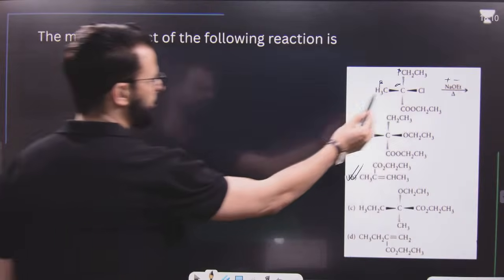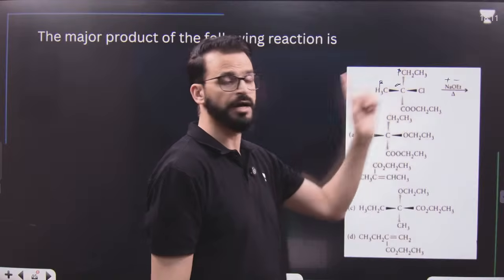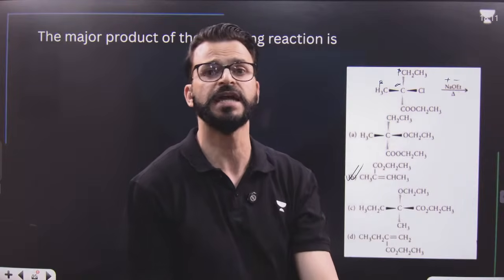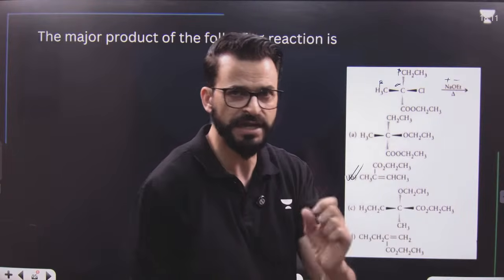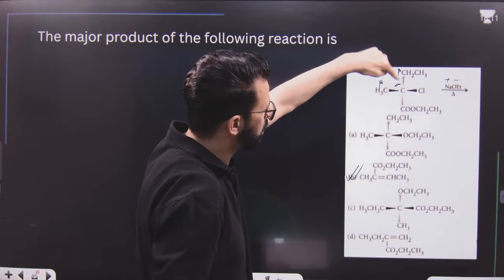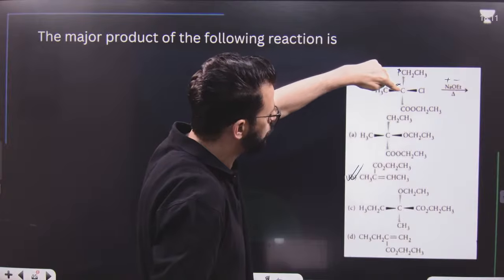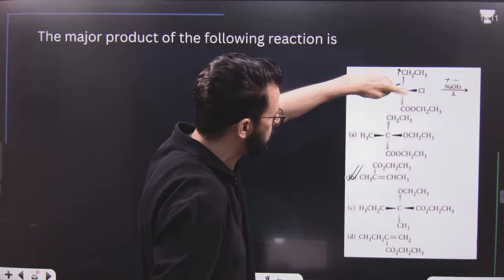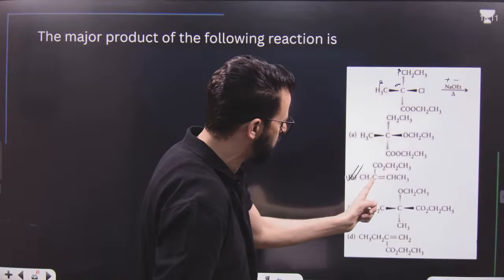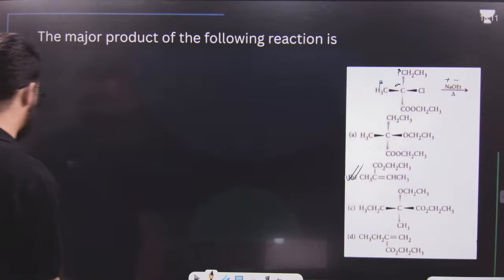So it will be simply an E2 reaction. So remove halogen from the alpha position, and from the beta position which can form the Zaitsev product, I mean from that beta position which has fewer hydrogens. So there will be a carbon-carbon double bond, and to this double bonded carbon there will be hydrogen and CH3, and to the other there will be CH3 and ester. I hope this point is clear.